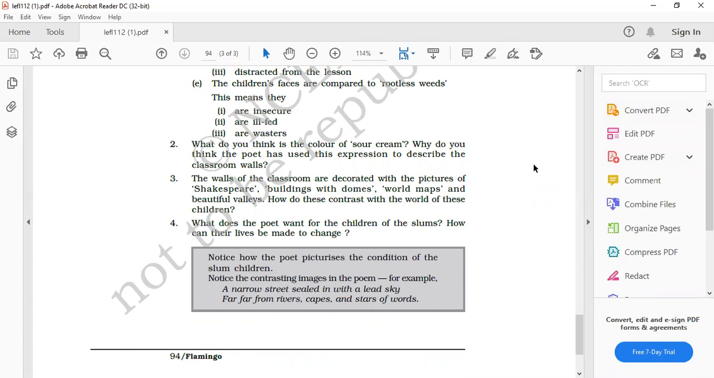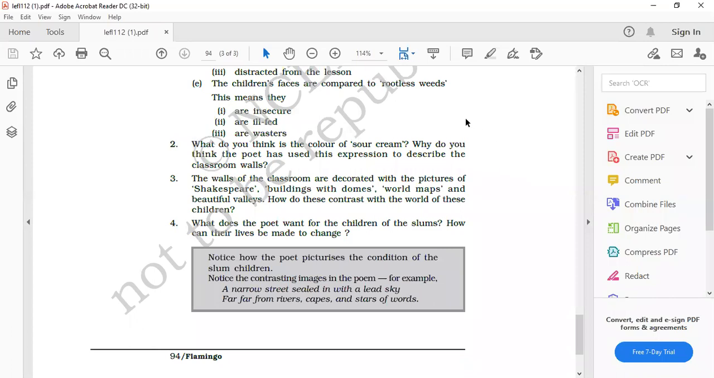Yes. It is well known that the conditions of the slum schools are deteriorating day by day. Hence, to show the lifeless and dull life of the poor children, the poet has used these words. Very good. The color of sour cream is off-white, and the poet has used this expression to suggest the decaying aspect, the deterioration in the color of the classroom wall, which symbolizes the pathetic condition of the lives of these children who are sitting in this slum school.